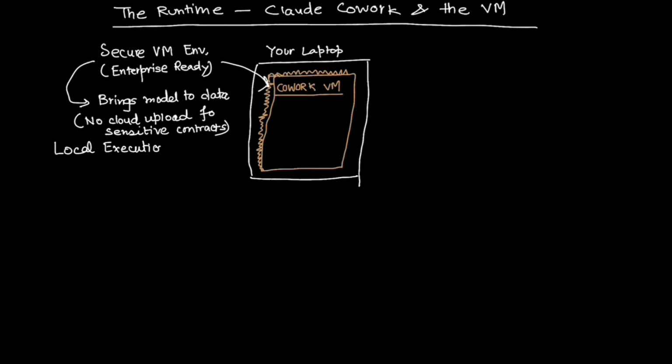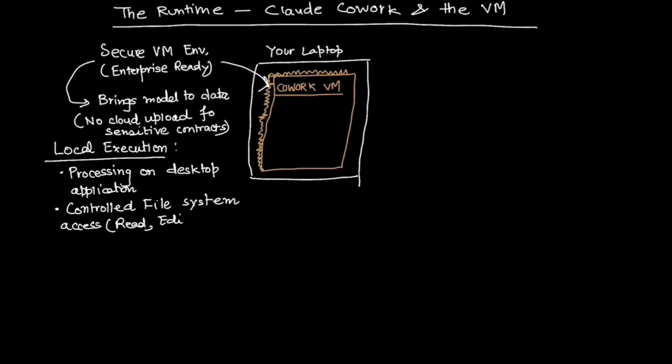First, local execution. The processing happens on your desktop application. Second, file system access. It has controlled access to read, edit, and create files in specific folders you designate. The brain driving this VM is Claude. It's the reasoning engine. But unlike a chatbot that just talks, this engine has hands.